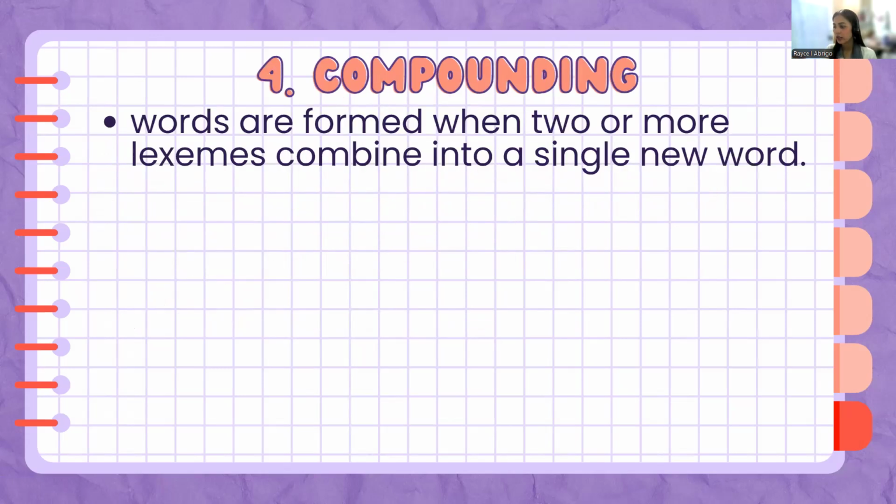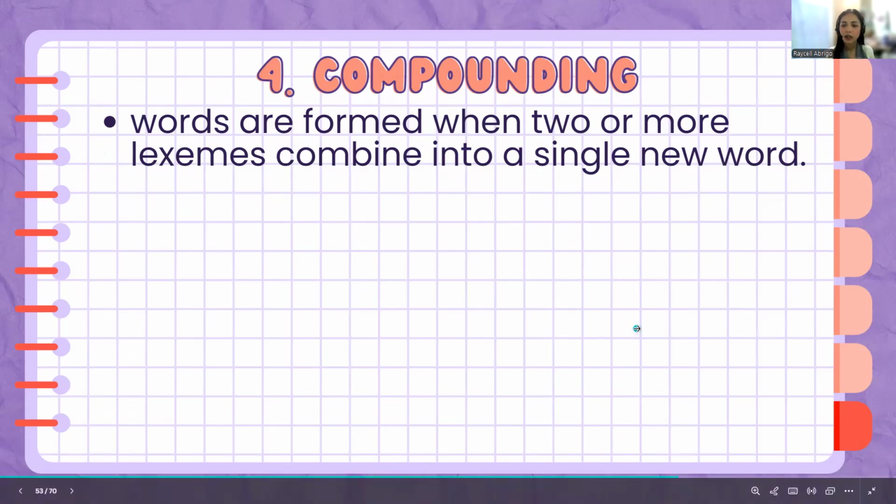Number four is compounding. So compounding refers to the words which are formed when two or more words, more lexemes rather, combine into a single new word. Lexemes also pertain to words. So words here are being combined. Unlike in blending, where we are deleting some parts and only using some parts, in compounding, we are using the full words.